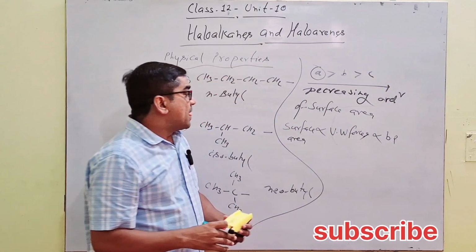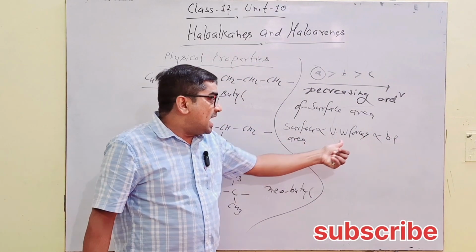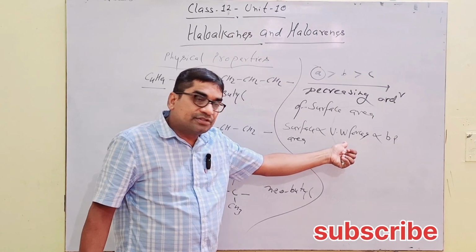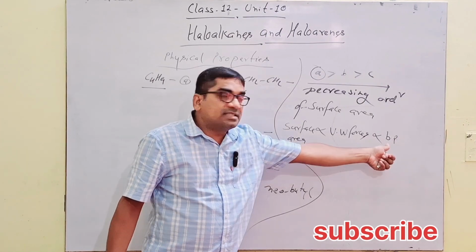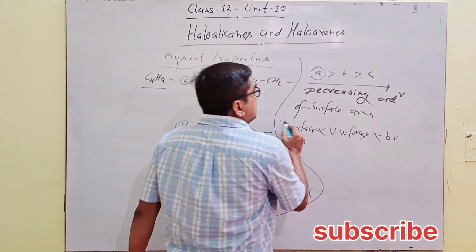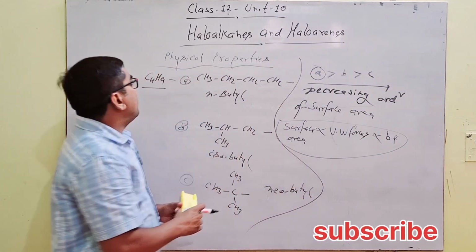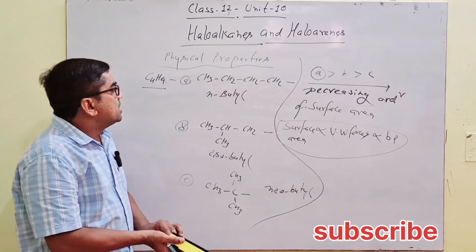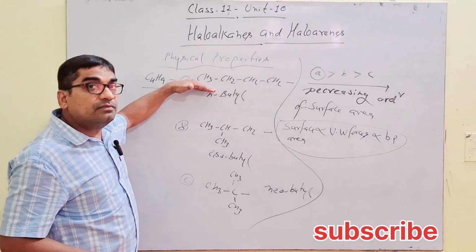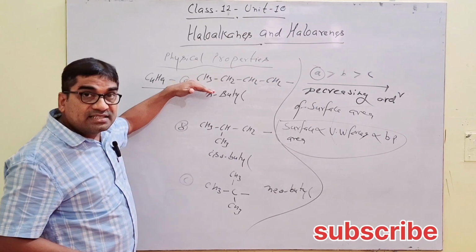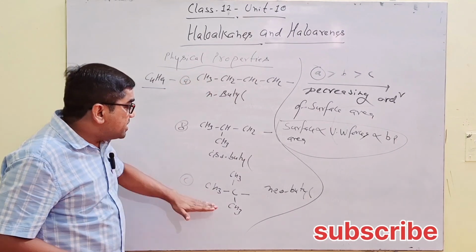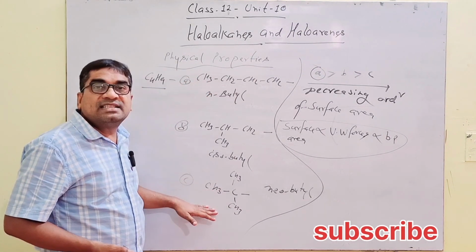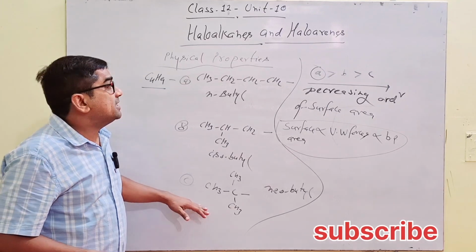What it means is: the higher the surface area, the higher the van der Waals forces of attraction, which raises the boiling point of the compound. In the isomeric forms of butyl, normal, iso and neo are considered. Normal, being straight without branching, has maximum surface area, and neo, due to maximum branching, has the least surface area.